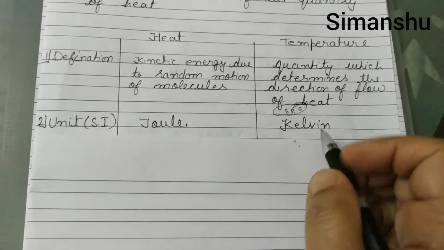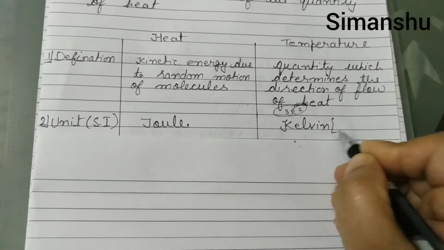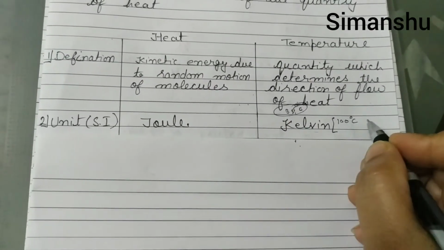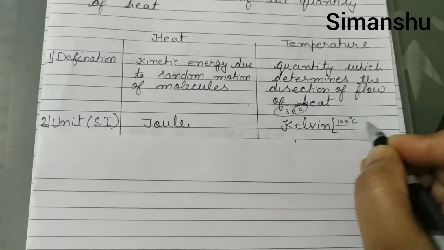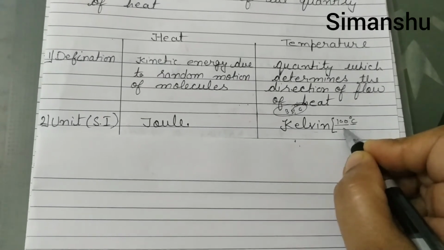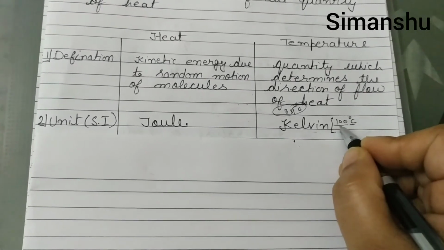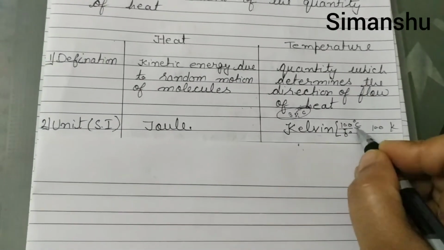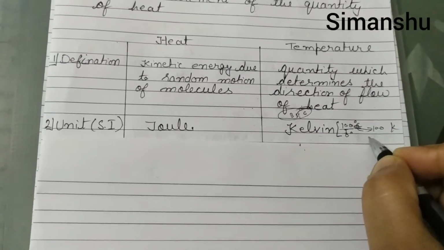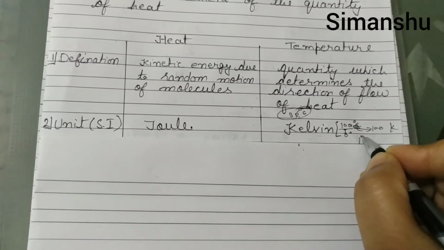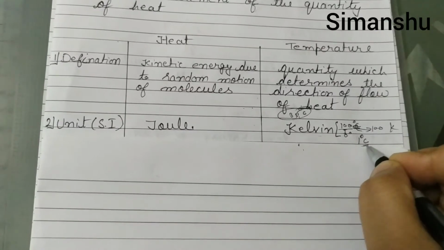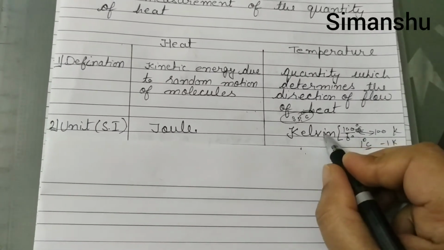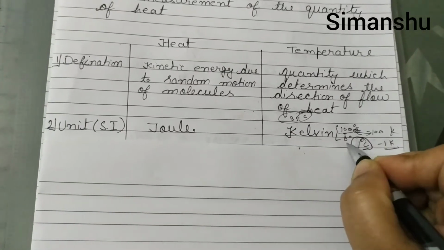Why is it so? Let me tell you that also. In the Celsius scale there are divisions from 0 to 100 degrees, and the same 100 divisions are there on the Kelvin scale. So as the number of divisions is the same, if there is a 1 degree rise on the Celsius scale, it will be 1 degree only on the Kelvin scale. Hence instead of Kelvin we will use degree Celsius.